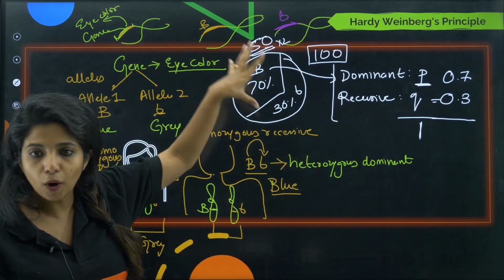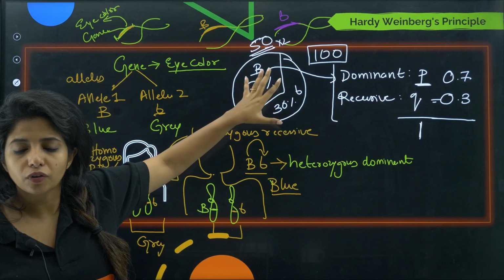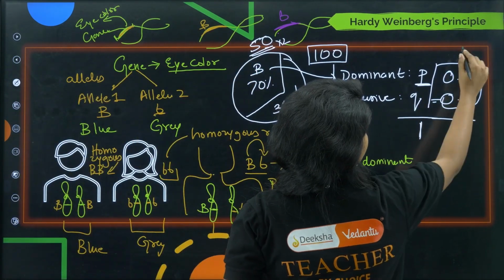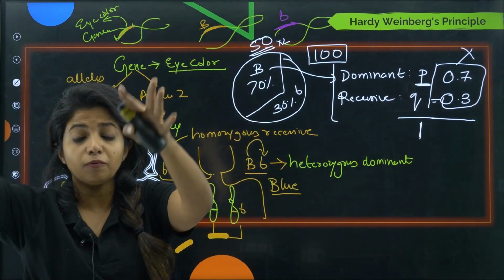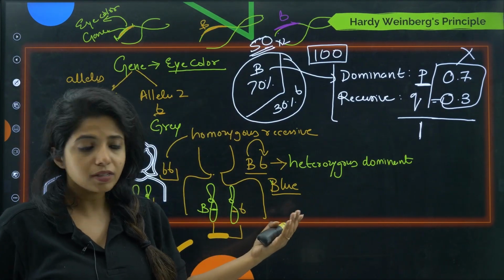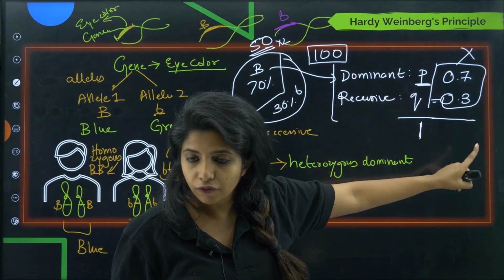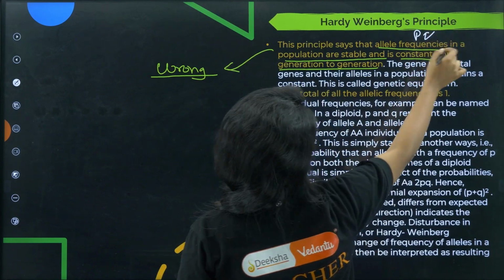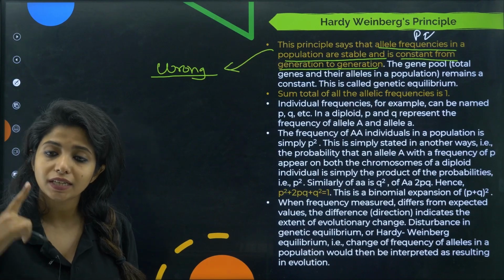Obviously, this is a population, and anything can happen to the population. Just suppose so many people get killed over here because of some natural disaster. What will happen? Again, this frequency that you see over here will be disturbed. Or if some people moved on to somewhere else and some other people came over here with a whole new genetic frequency, then obviously the allelic frequency is not going to be the same again and again. No, children, it will be different. But according to Hardy-Weinberg, the allelic frequencies, P and Q, in a population are stable and constant from generation to generation, which is entirely wrong.